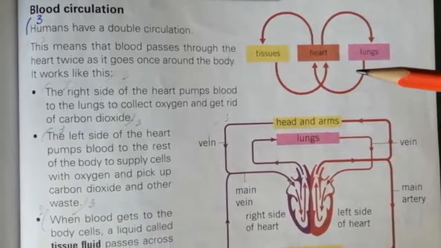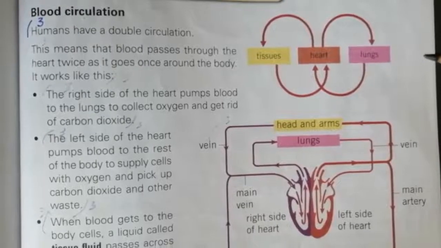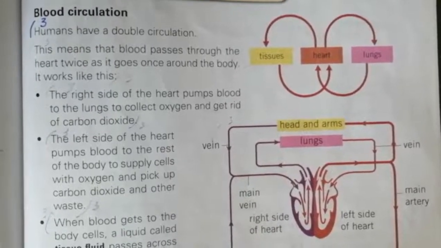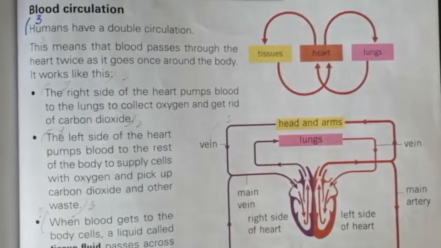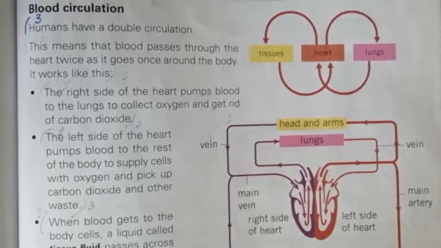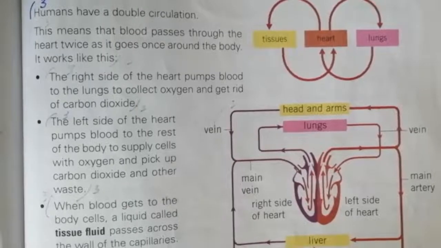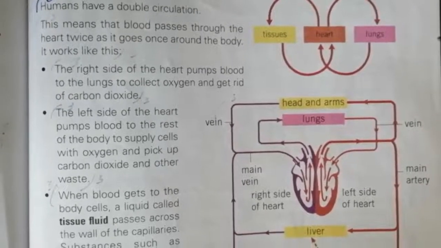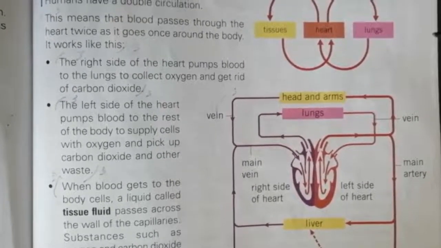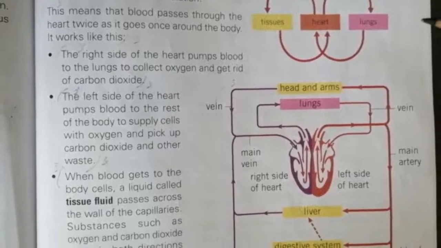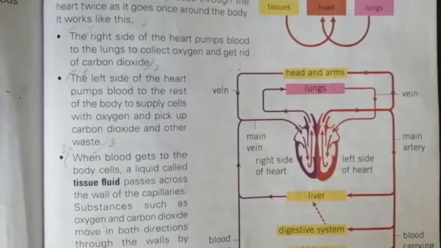When the blood gets to the cells, a liquid called tissue fluid passes across the walls of the capillaries. Tissue fluid forms a continuous link between the water in the blood plasma and the water in the cell cytoplasm. So substances such as oxygen and carbon dioxide move in both directions through the walls by diffusion.